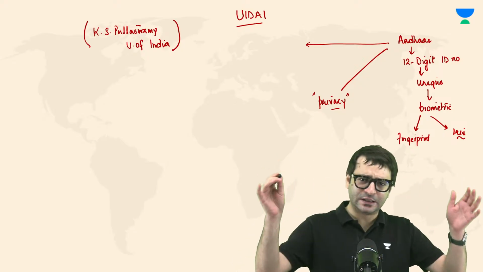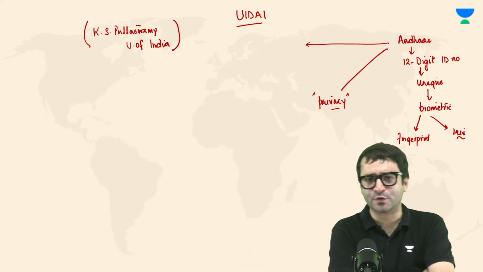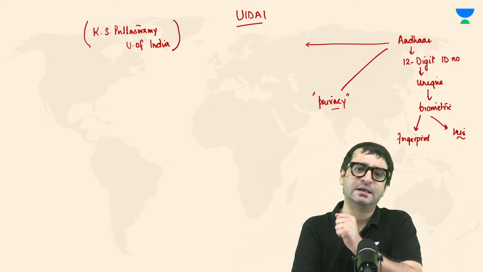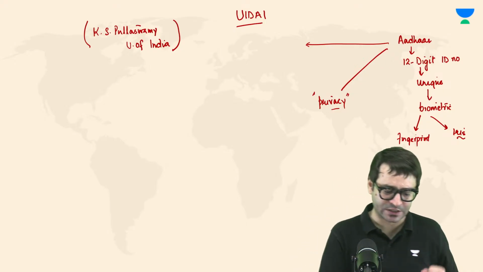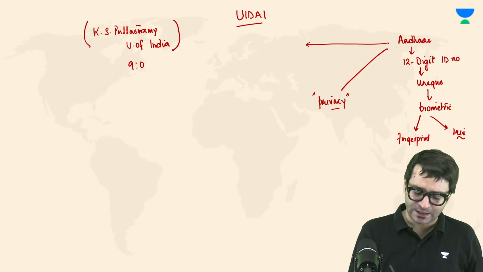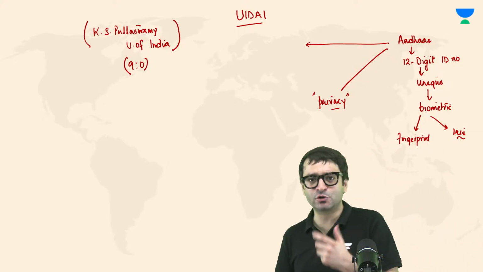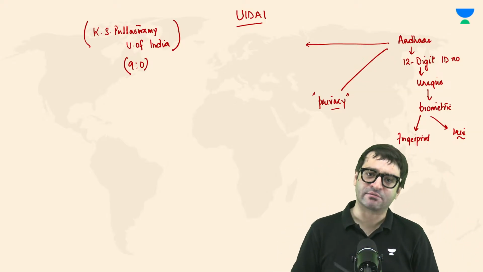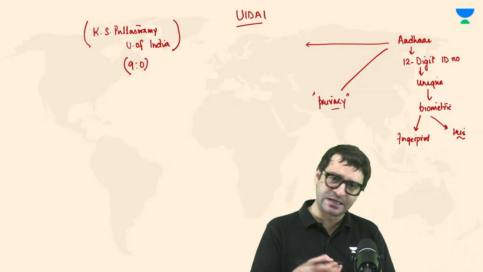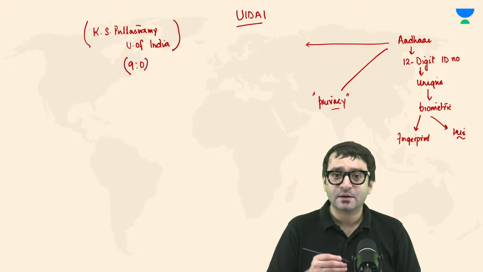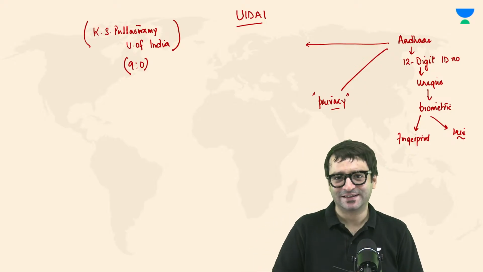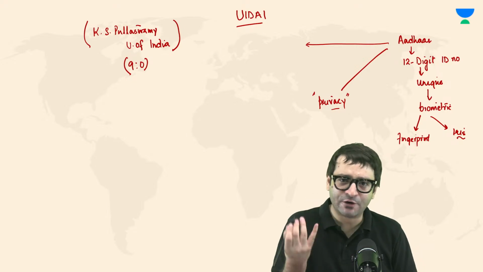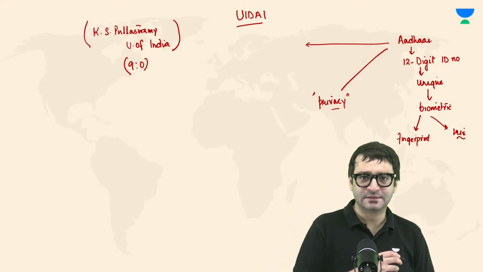Then, long story short, a 9-judge bench of the Supreme Court was constituted first to determine whether privacy is a fundamental right or not. And all these judges, in a unanimous verdict, 9 to 0, said the right to privacy indeed is a fundamental right under Article 21. But fundamental rights, by their very nature, are not absolute. So even the right to privacy cannot be absolute.